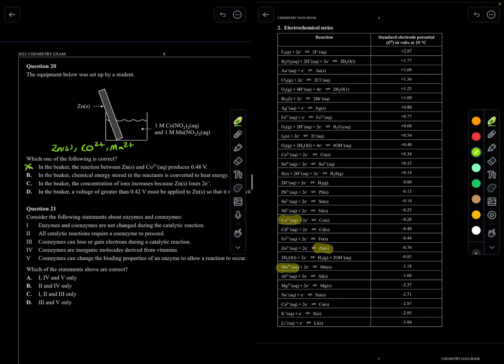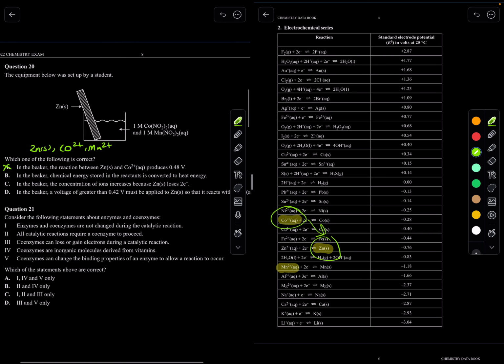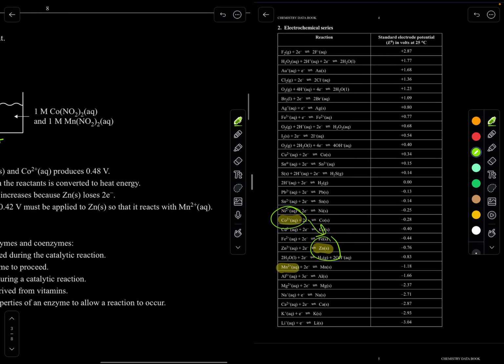So over here, yes, these two are going to react spontaneously. So in the beginning, yes, they are. These react spontaneously and hence are going to produce heat energy. So the chemical energy stored is going to be basically used as heat. So we can put a tick on that.